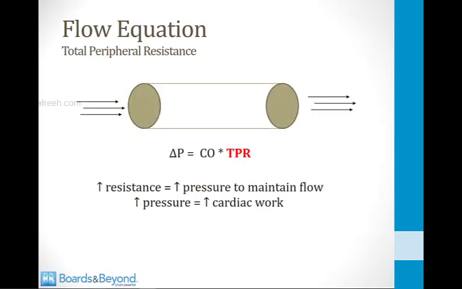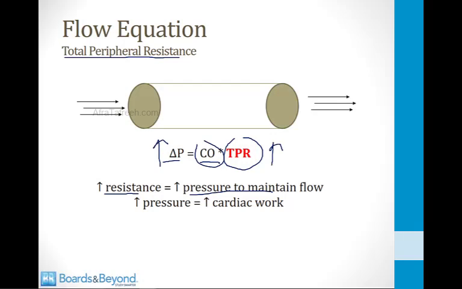Now let's go back to that flow equation I talked about at the beginning of this module and talk in more detail about the concept of total peripheral resistance. So like I told you at the beginning of this video, the flow equation states that delta P is equal to blood flow times resistance. And when we're talking about the entire body, the blood flow through the entire body is the cardiac output, and the resistance to flow, the resistance contributed by all the vessels and organs in the body, is called the total peripheral resistance. And anytime this total peripheral resistance goes up, it means the heart has to generate more pressure to maintain flow. In other words, if peripheral resistance goes up and we want to keep the cardiac output constant, then we have to raise the driving pressure.